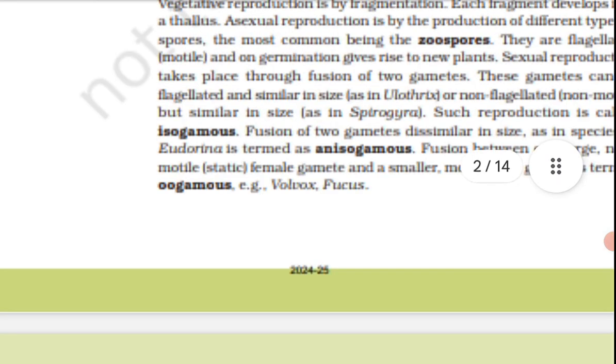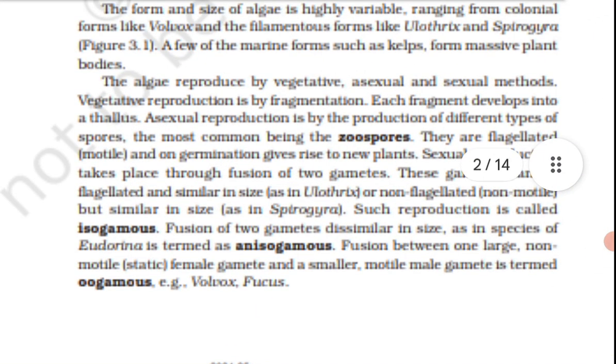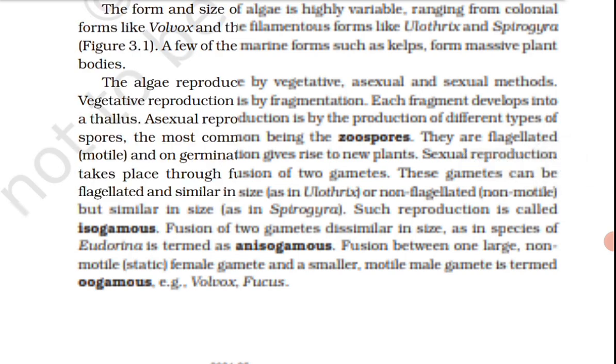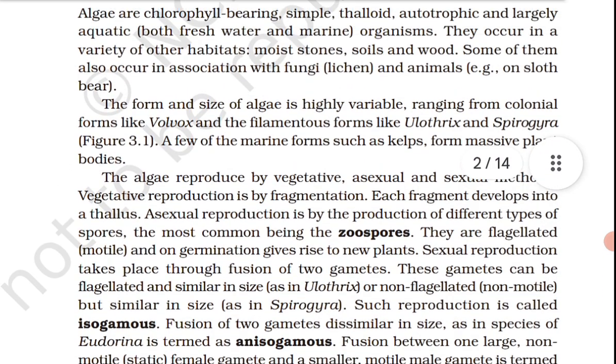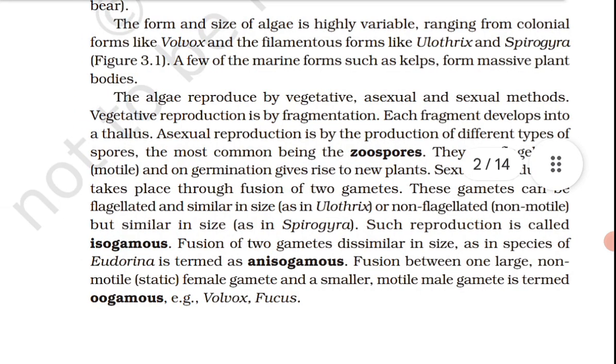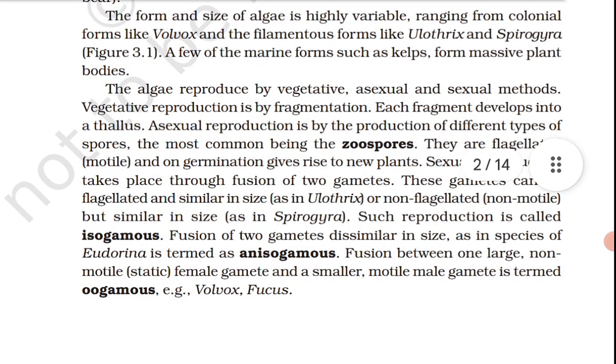The plant body may be unicellular, colonial, or filamentous. They are usually grass green due to the dominance of pigments chlorophyll a and b. The pigments are localized in definite chloroplasts. The chloroplast may be discoid, plate-like, reticulate, cup-shaped, spiral, or ribbon-shaped in different species. Most of the members have one or more storage bodies called pyrenoids located in the chloroplast.